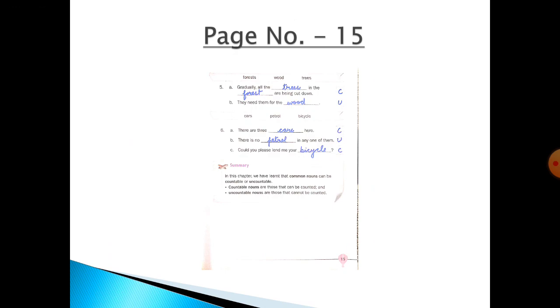So I request you to please complete these exercises in your book today itself, and you can WhatsApp me on my number also.